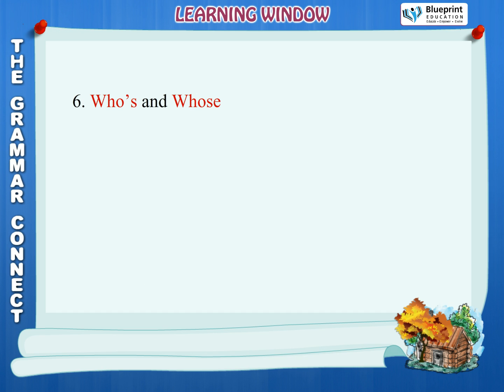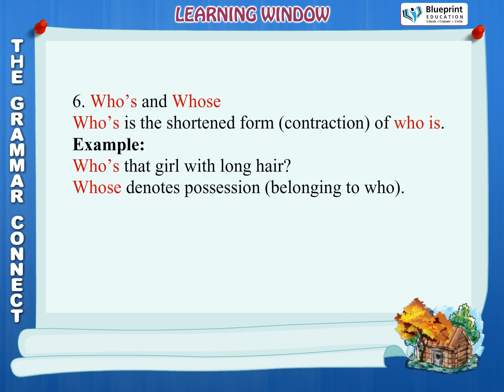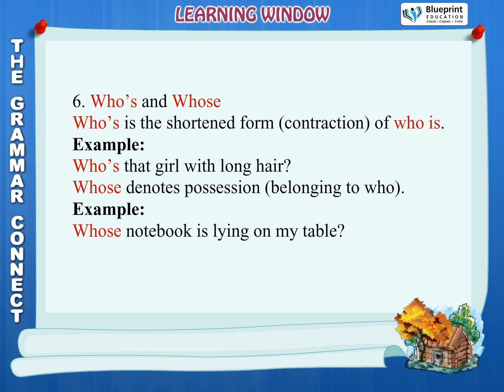6. Who's and whose. Who apostrophe s is the shortened form, contraction, of who is. Example, who's that girl with long hair? Whose denotes possession, belonging to who. Example, whose notebook is lying on my table?